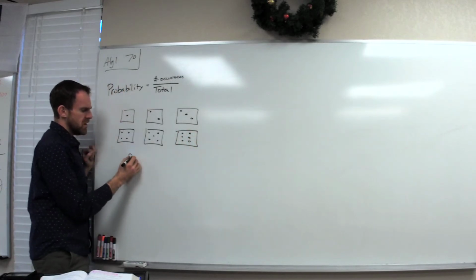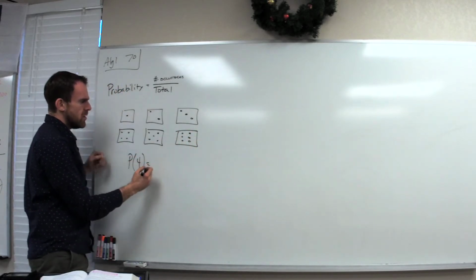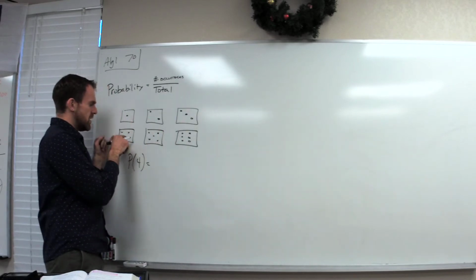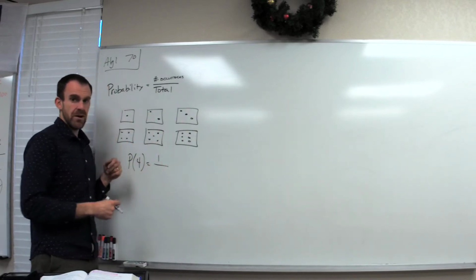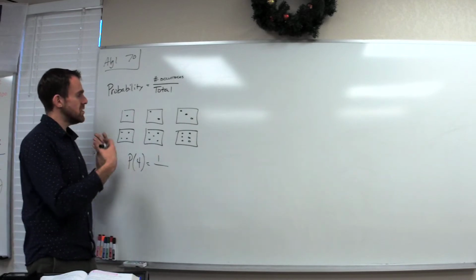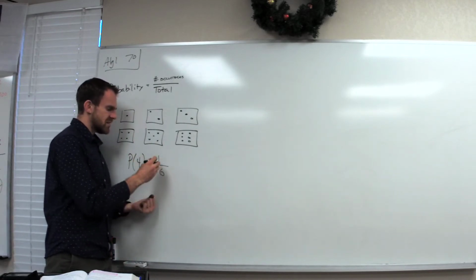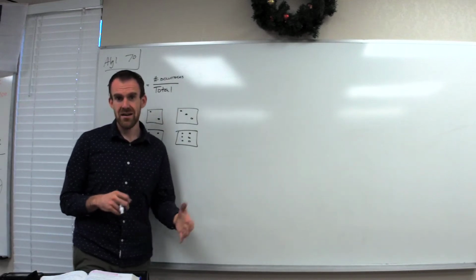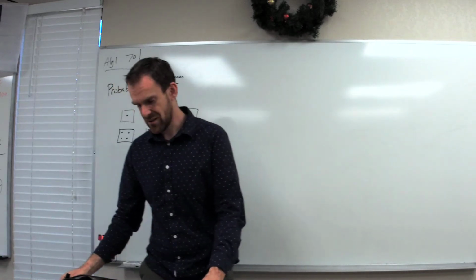So what's the probability of rolling a 4? Well, the number of occurrences of 4 in the possibilities is 1. There's only one 4 here out of the 6 options. The total number of options is 6. So the probability of rolling a 4 with one die is 1/6.